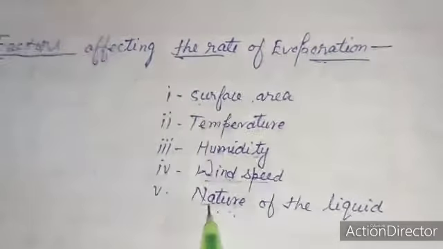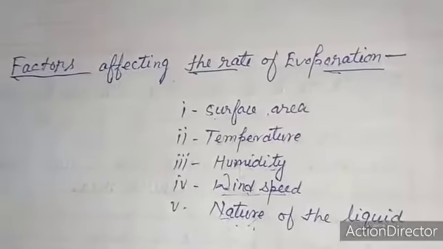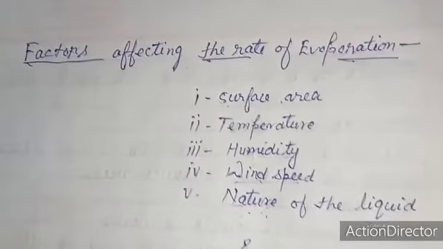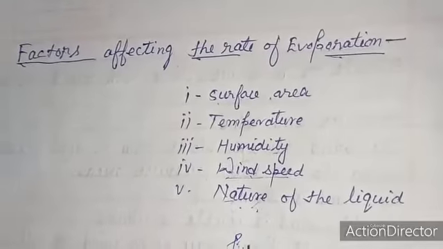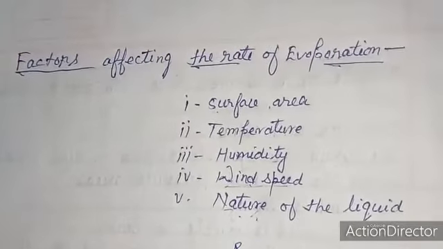These substances are called volatile: petrol, alcohol, chloroform, ether, and so on. Volatile substance means one which vaporizes easily.